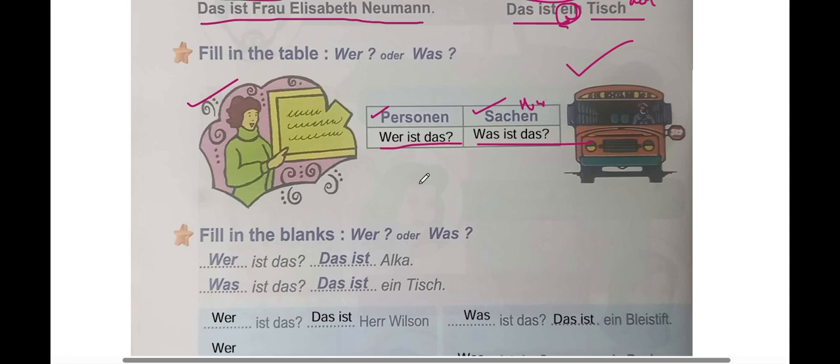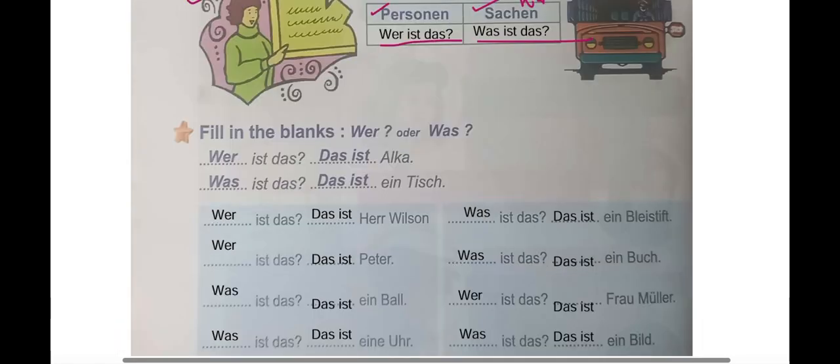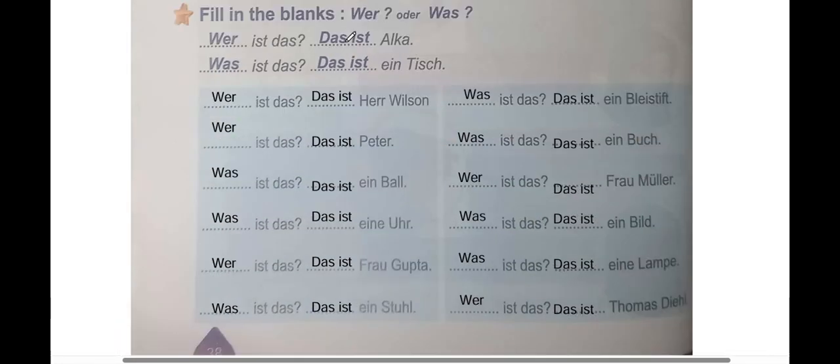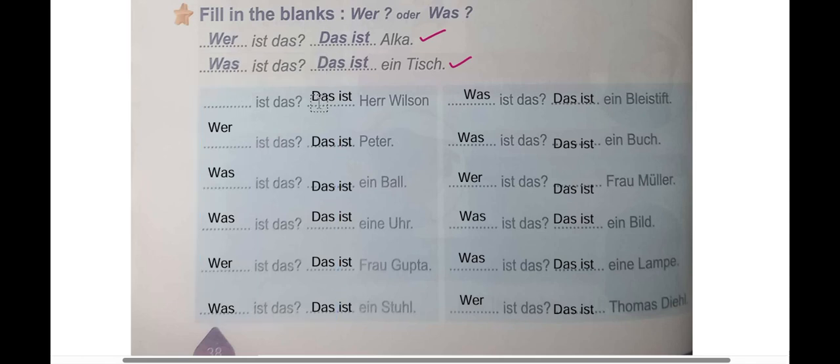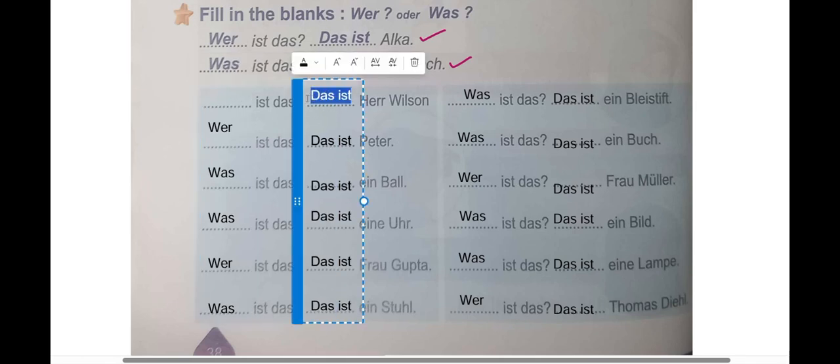Next, we have fill in the blanks, wer oder was. A few examples they have given over here. Wer ist das? Who is that? Das ist Alka. And for Sachen, was ist das? Das ist dein Tisch. So I'll tell you one method for how to solve this exercise when it comes in your exams. First of all, there will be blanks given. Here the answer is already written. I'll just remove that so that I can provide an example.